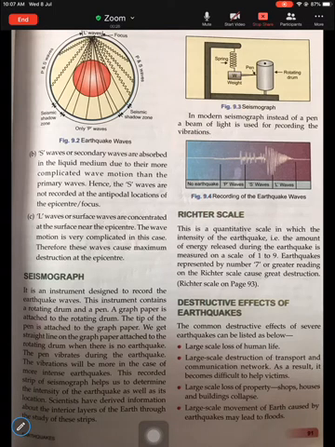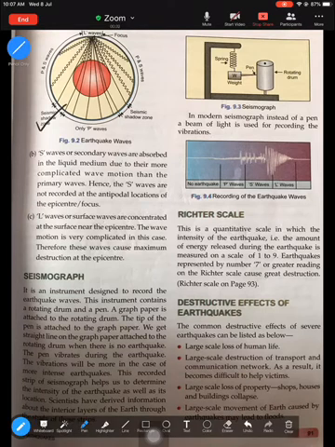Hello, children. I'll quickly review what we've covered in today's session. Now, if you remember in the previous class, we've learned about the different kinds of earthquake waves. We've learned about what a seismograph is. We've learned what the Richter scale is.